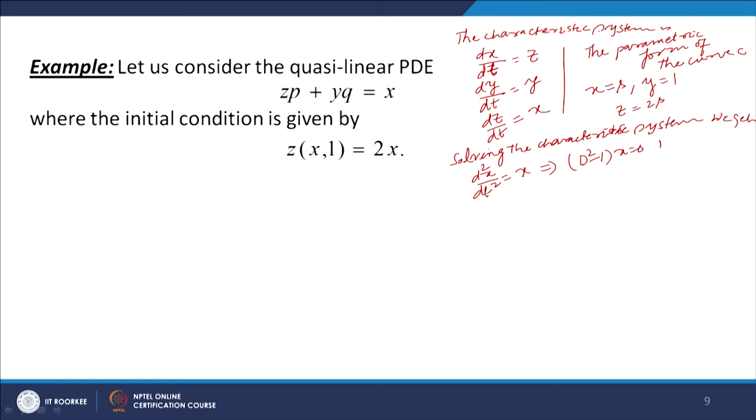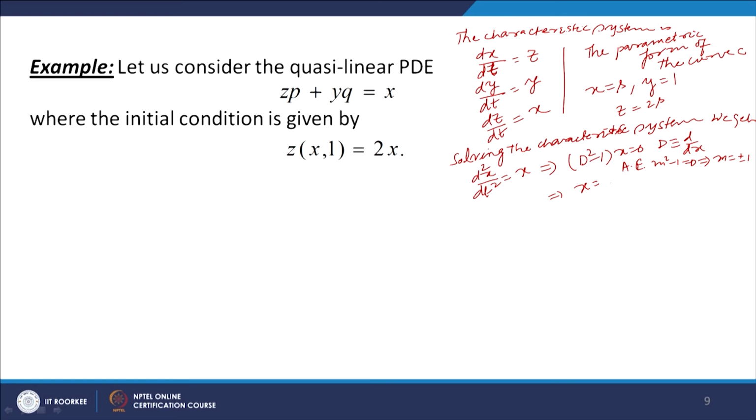Solving this second order linear differential equation, the auxiliary equation is m square minus 1 equal to 0, which gives two distinct roots, m equal to plus minus 1, and corresponding to these we have the solutions e to the power t and e to the power minus t.